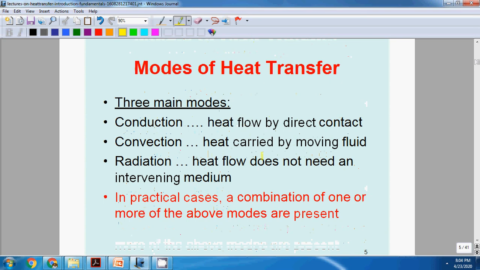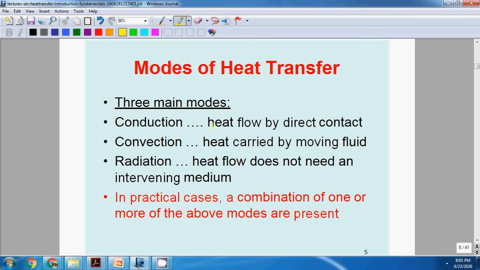Conduction heat transfer is the heat transfer due to direct contact, due to random movement of molecules. It mainly happens in solids. In a solid, there will be free electrons which move, and due to that, they conduct heat energy. Conduction heat transfer is due to direct contact.